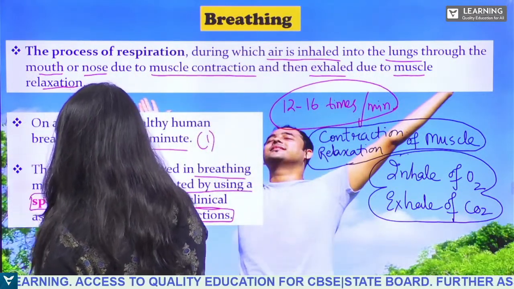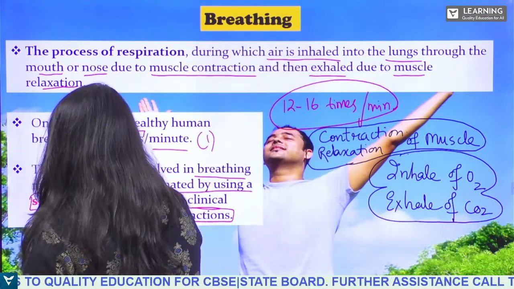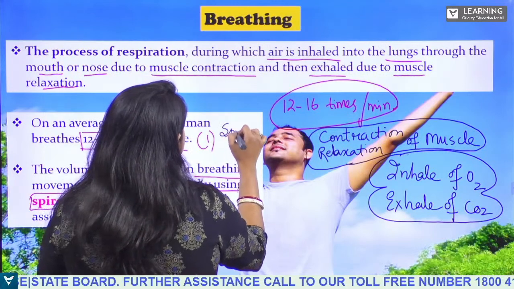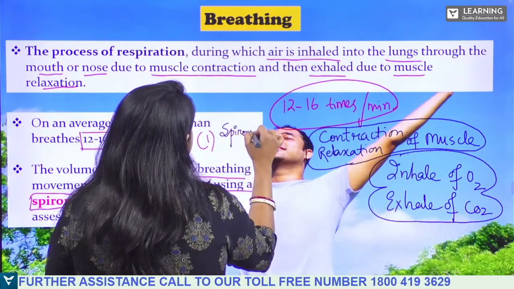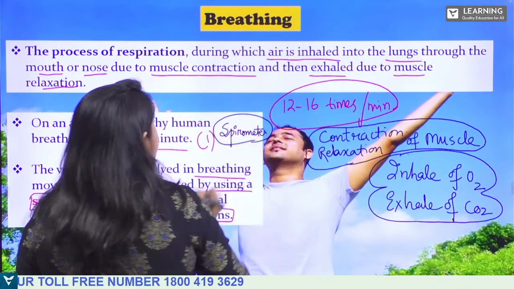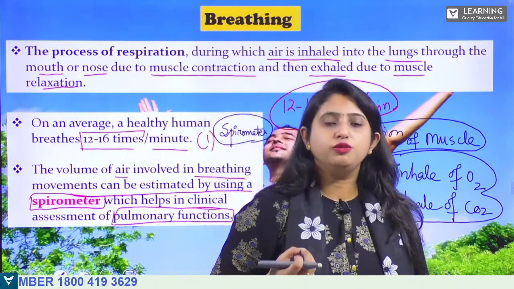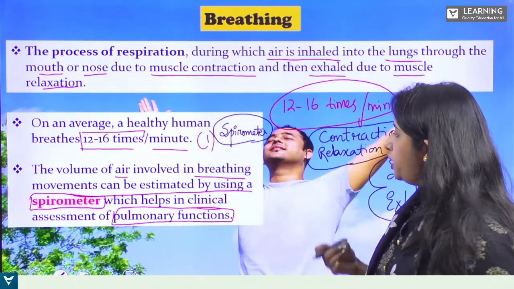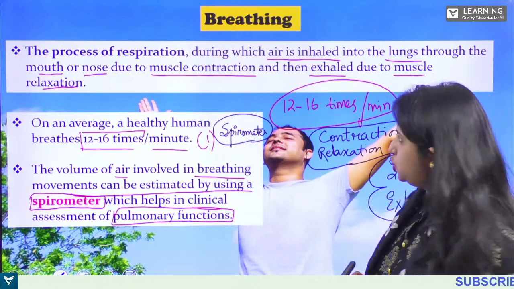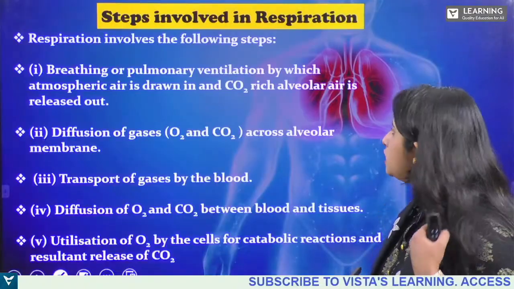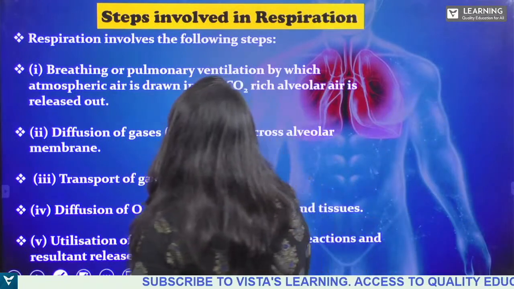What is the name of the device? Spirometer. The name of the device is spirometer. With the help of spirometer, it is a device which is responsible for counting or estimating the pulmonary function. Clear? Now let us see what are the various steps in breathing. You already saw that. Respiration involves the following steps.